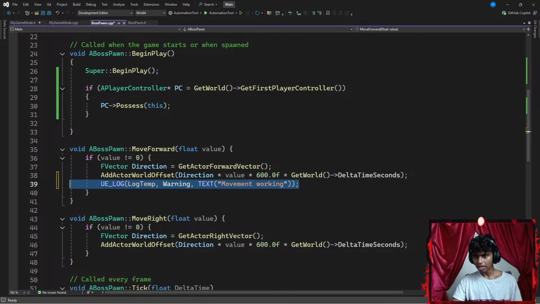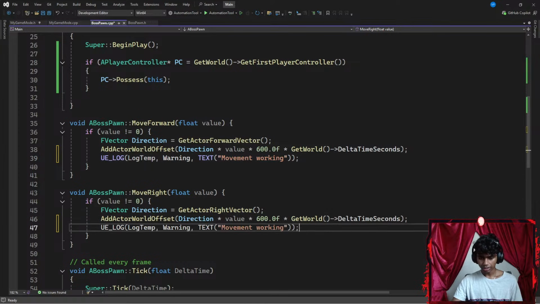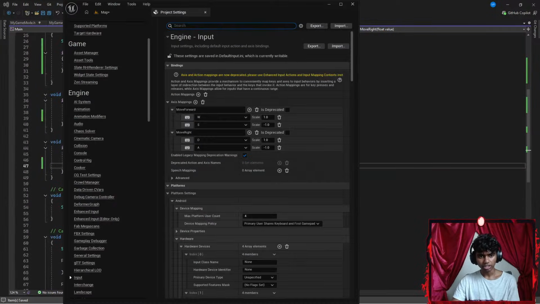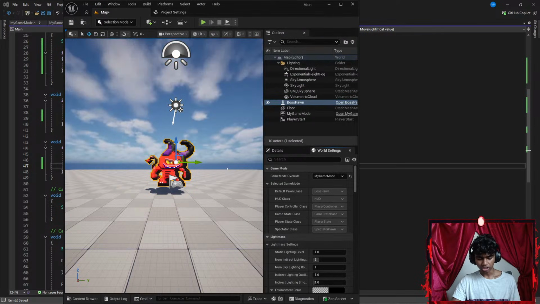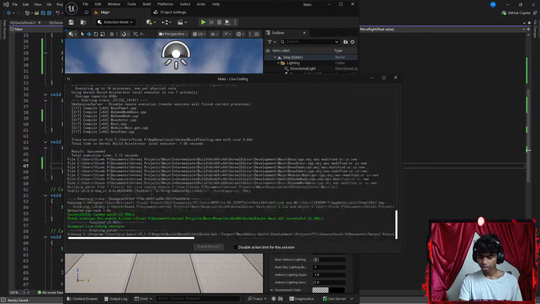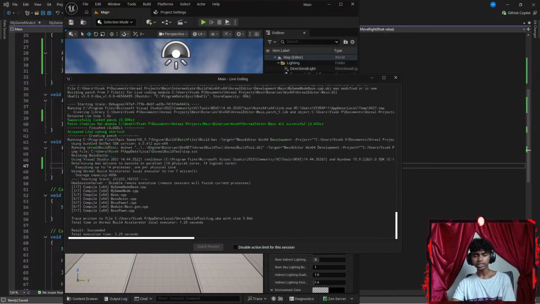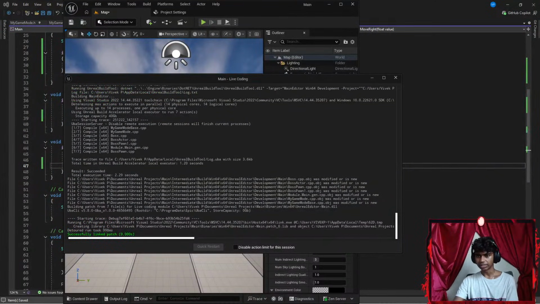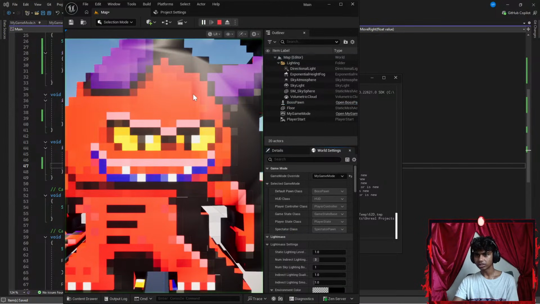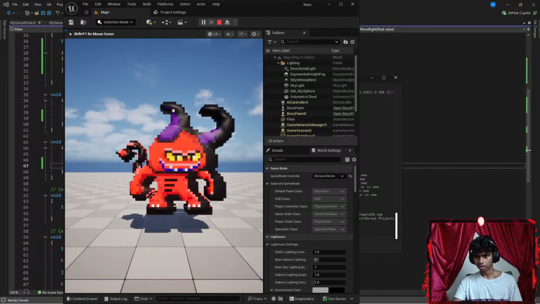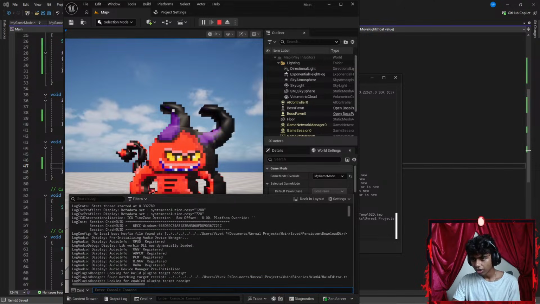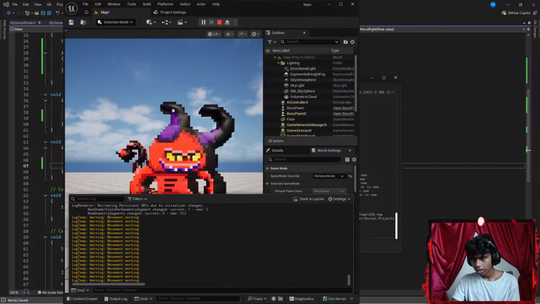Now let's copy that log and paste it here. Let's hit Control S to save the code, then go up here to my map and hit Control Alt F11. It says succeeded. Let's run the code and see what happens. Let's go back. Let's go front. Now if I open my output log, do I see something? It says movement working. But my pawn does not move though.